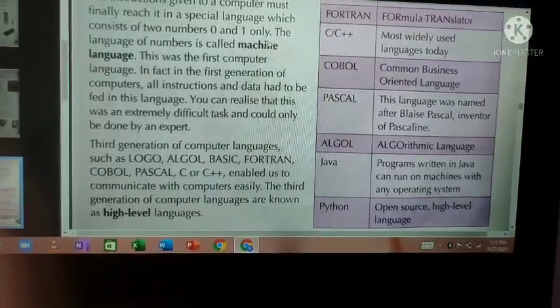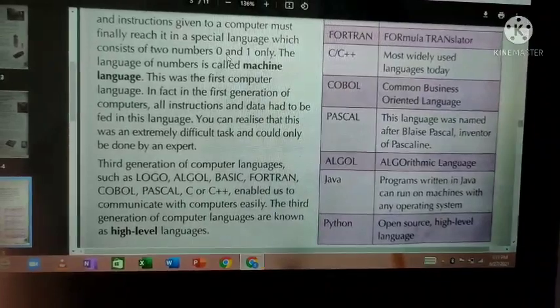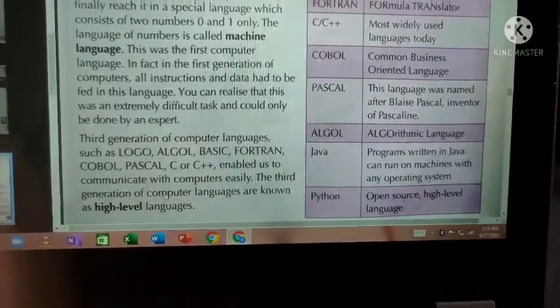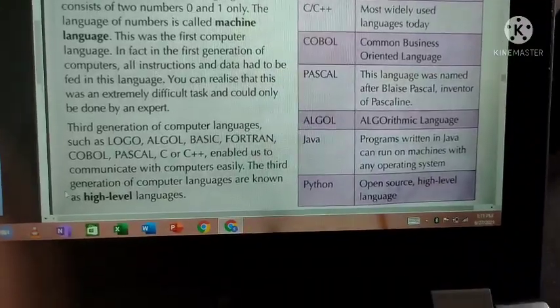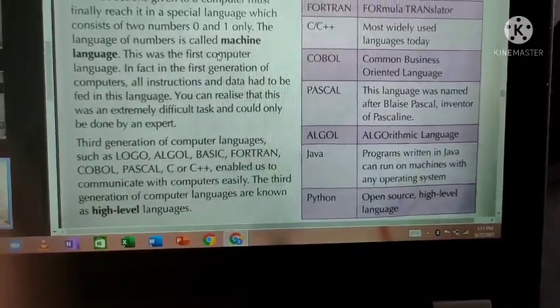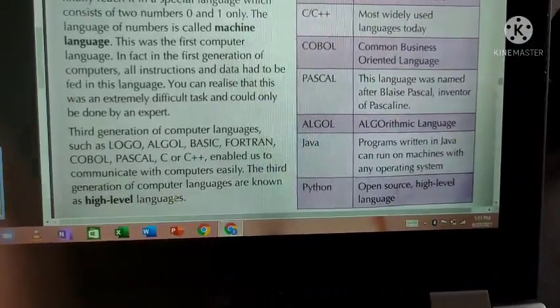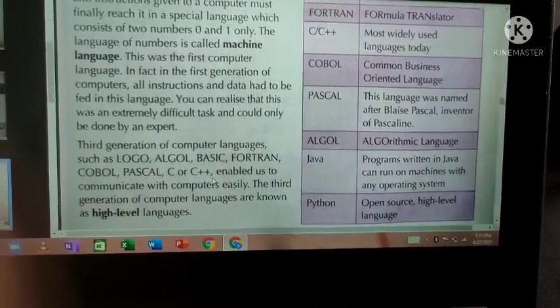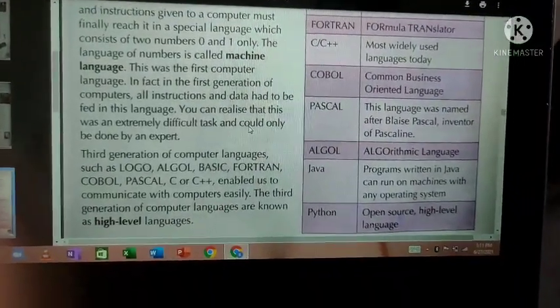It is also called machine language. It is a low-level language. It is hard to program. But the computer understands this low-level language only, machine language only. So the high-level language is converted into low-level language and the machine understands. Writing in a high-level language is easier. Writing in a low-level language is hard. Okay, that's it.